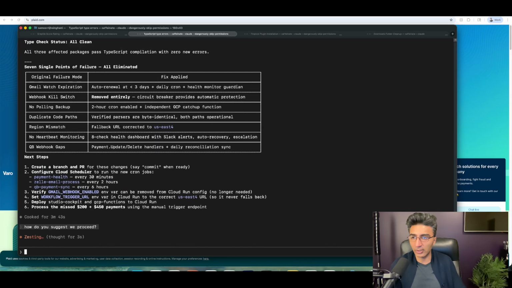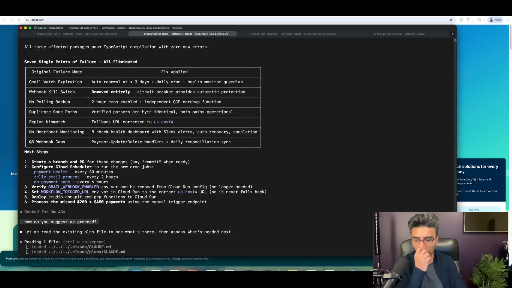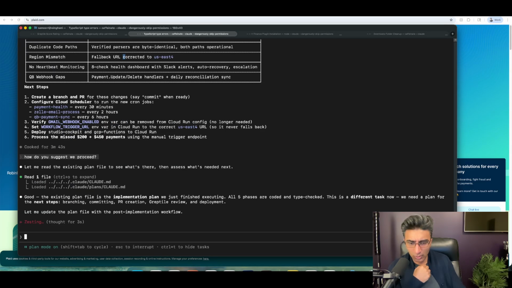So you can see here, I had it run and create and fix all these issues that were wrong with my payment processing. Auto renewal. There's a kill switch that had to be removed. There was no cron job running. We had the wrong region. So now it needs to plan for next steps: branching, committing, PR creation, graph file review, and deployment. Okay, so now let it come back to me.